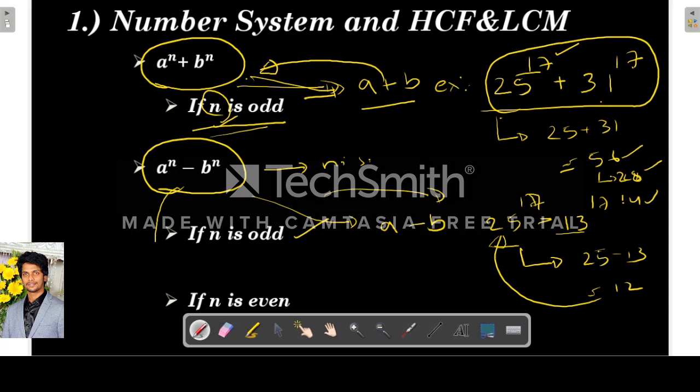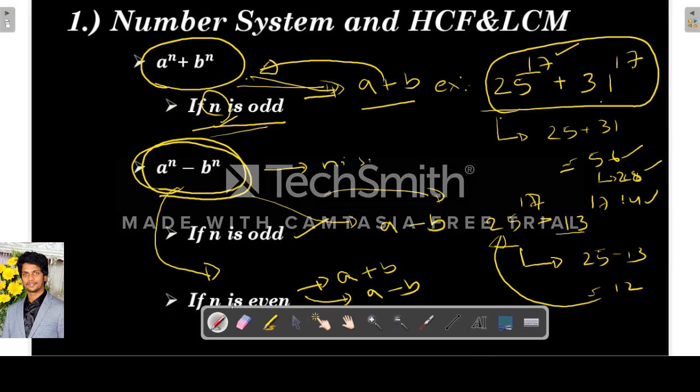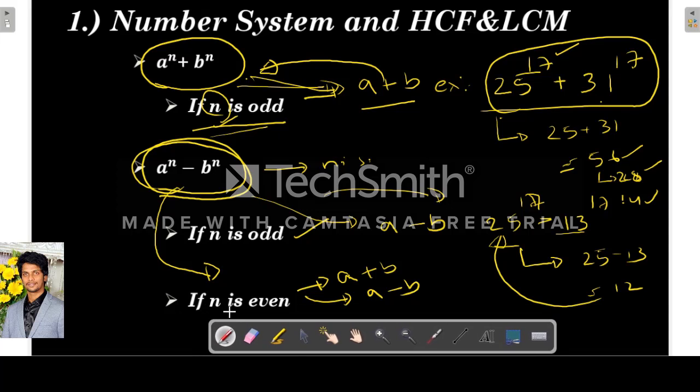So when it is in the form of a power n minus b power n, and when n is even, then it is divisible both by a plus b and a minus b. I will tell again. When the number is in the form of a power n minus b power n, where n is an even number, then it is divisible by both a plus b and a minus b. If n is odd, it is only divisible by a minus b. But when n is even, it is divisible by a plus b and a minus b.